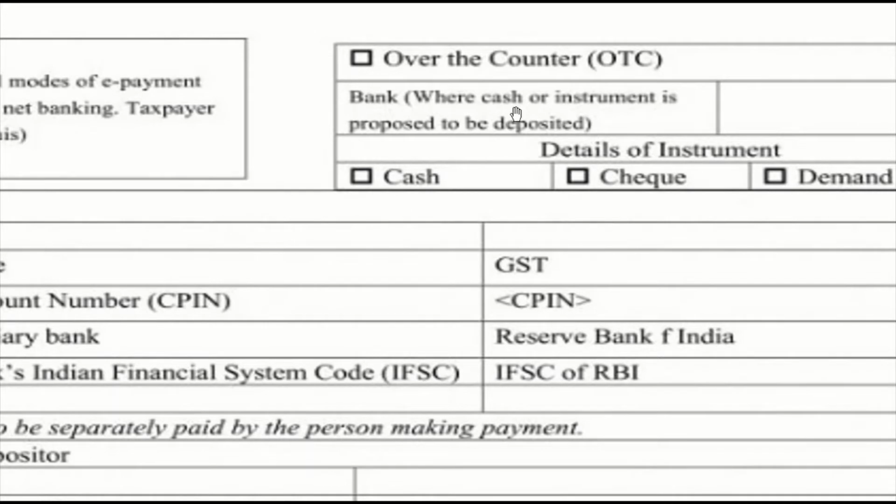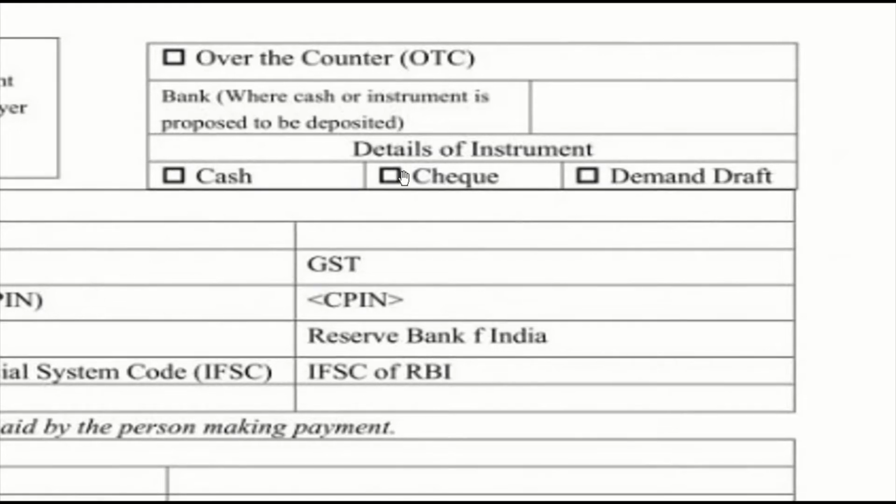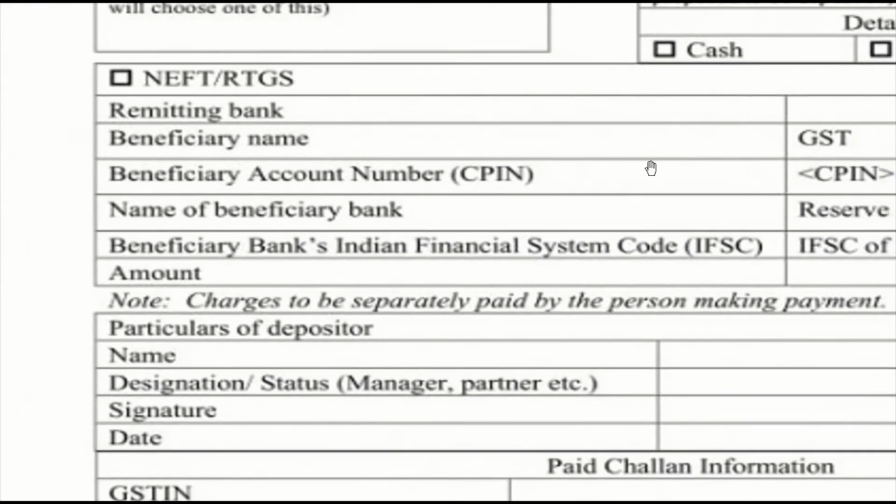Bank transfer, where cash or instrument is proposed to be deposited, you will have to make here. Write here the details of the bank and the details of the instrument. You can pay it through cash or cheque or DD. Wherever you want to deposit, that recipient's bank account number is written here. This is the format of the challan. Okay, NEFT, if you are making NEFT or RTGS, check this box.